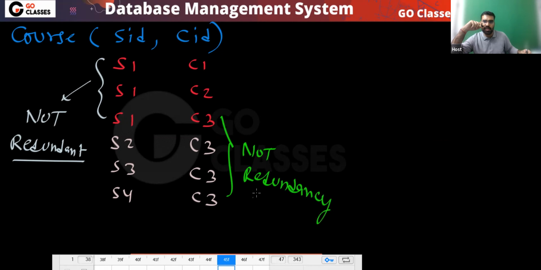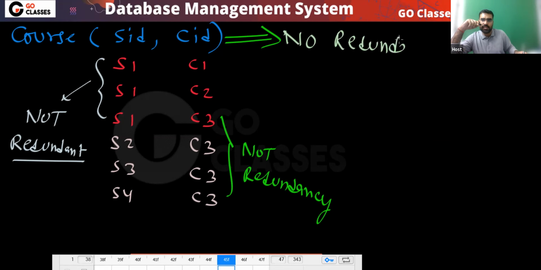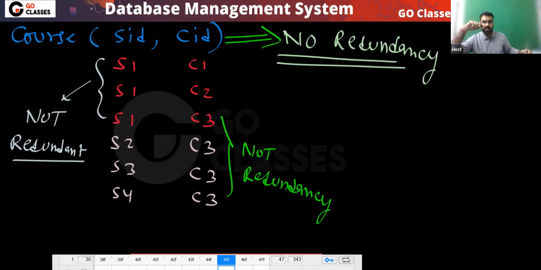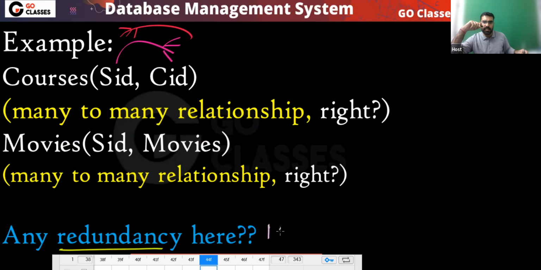So here also no redundancy. In this table, we have no redundancy. Is this clear? You can never have redundant data in this table. So any redundancy here? The answer is no. Correct?